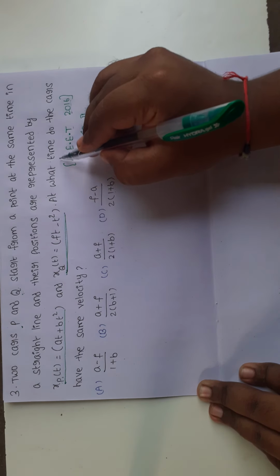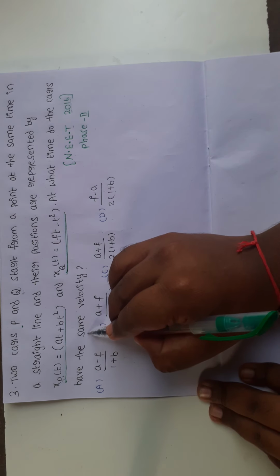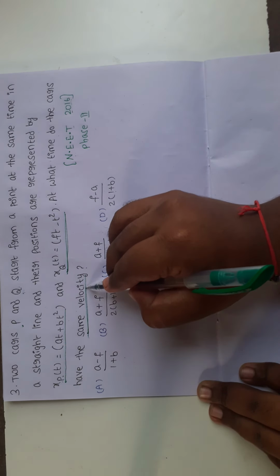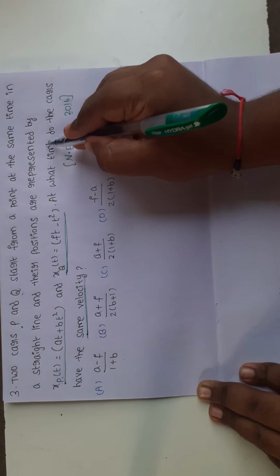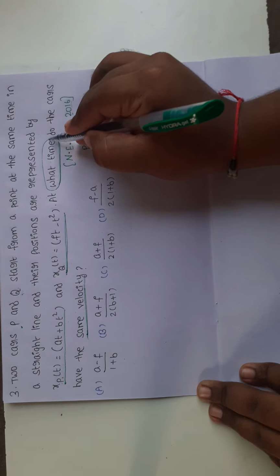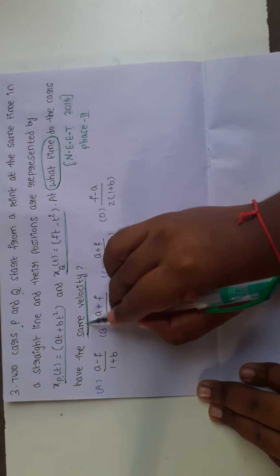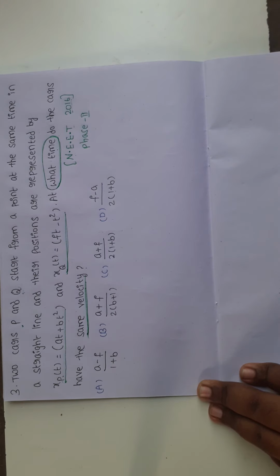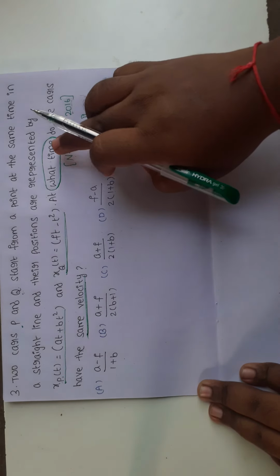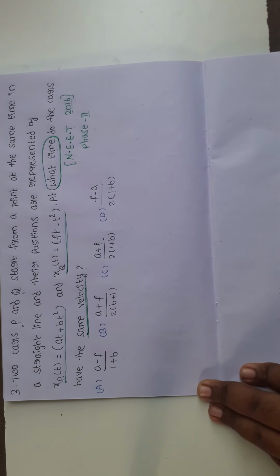At what time do the cars have the same velocity? Here we are going to find the time value. At that time both cars have the same velocity. So here we are going to find the time at which the cars have the same velocity.